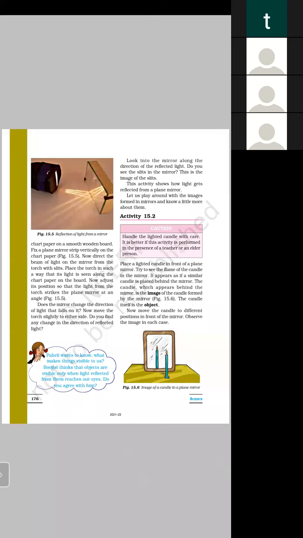And which property of light helps us to see? Reflection. So two properties of light we have already discussed. The first property is that light always travels in a straight line. The second property is that when light falls on a shiny surface, it gets reflected. It bounces back. So light travels in a straight line, and the second property is reflection of light.